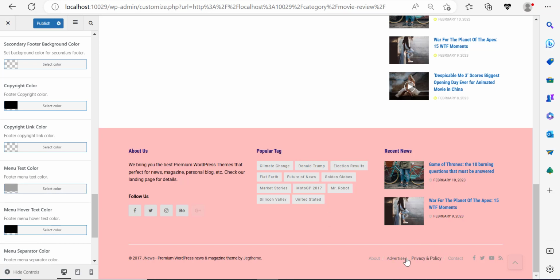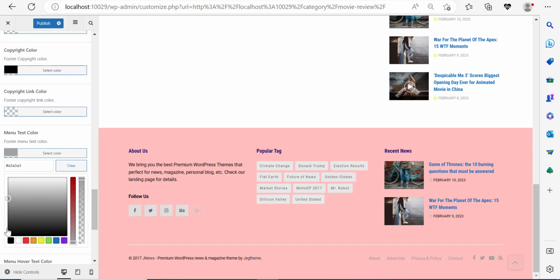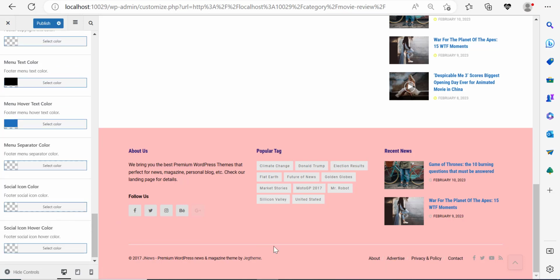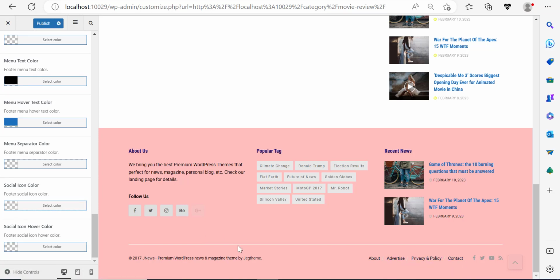Menu text color, this is the menu we're talking about here. Now, I can keep it like this because it has a pretty good hover effect, but I'm thinking of changing this to black and then taking the menu hover text and changing it to blue so that when people hover over this, it's going to look blue, but it looks black without hover.